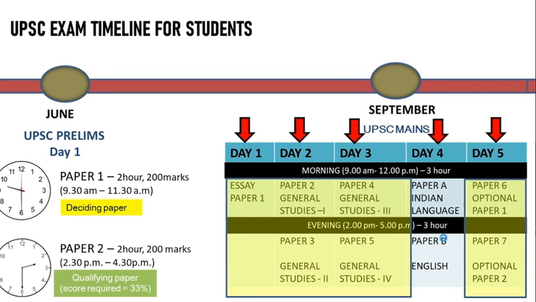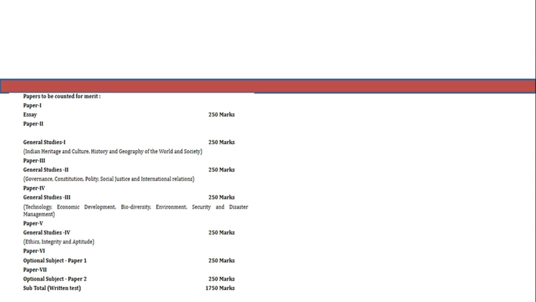So the papers which are counted for the final merit list are these: essay paper, GS1, GS2, GS3 and GS4, optional paper 1 and optional paper 2. All these papers are of 250 marks each and therefore the total count is 1750.